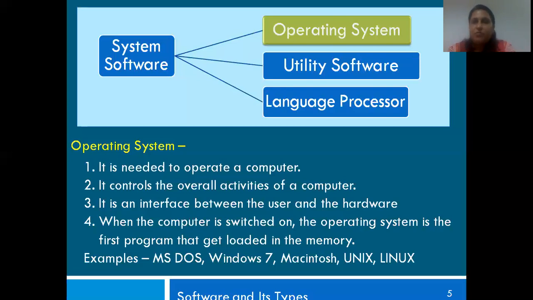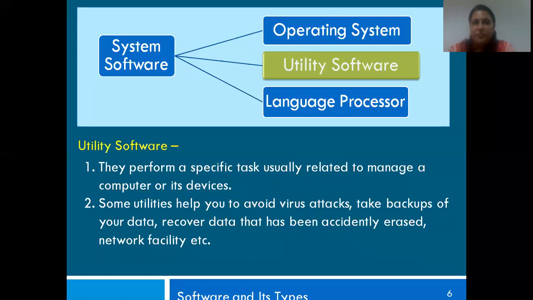Okay, let's move on with the second type of system software, which is your utility software. What is a utility software?